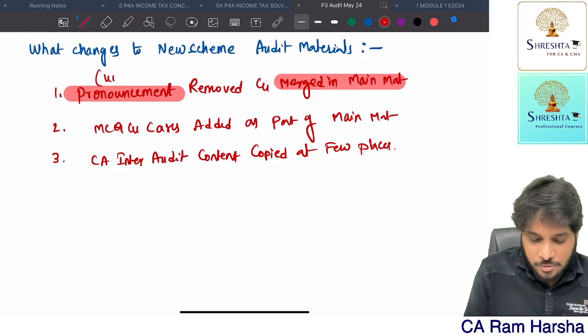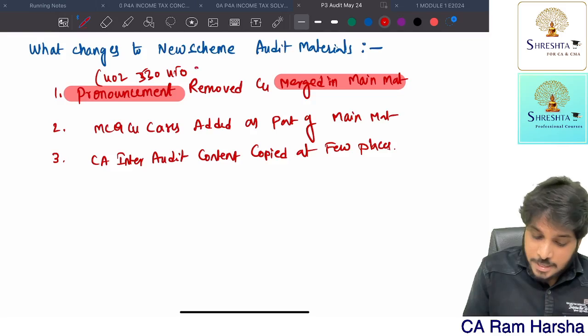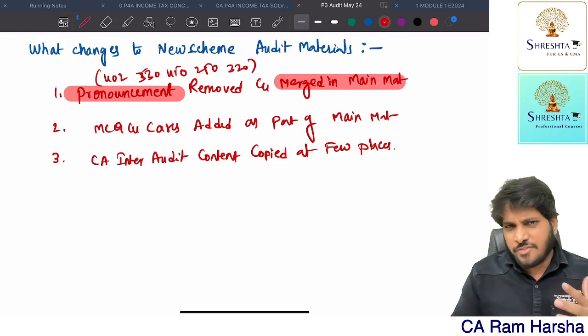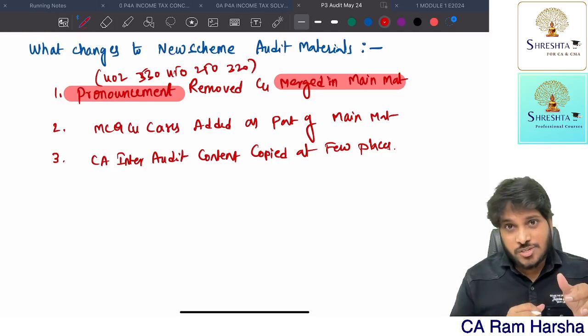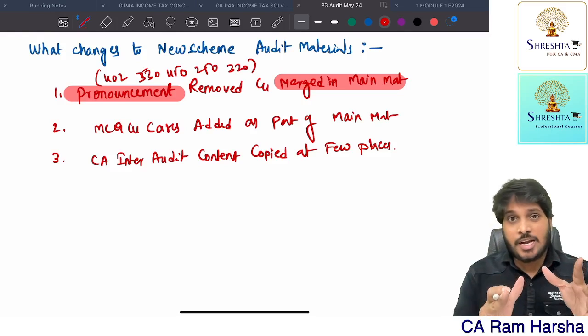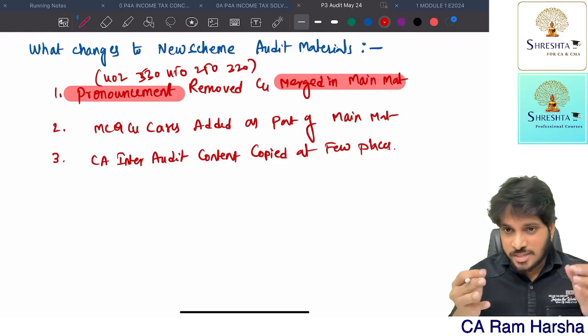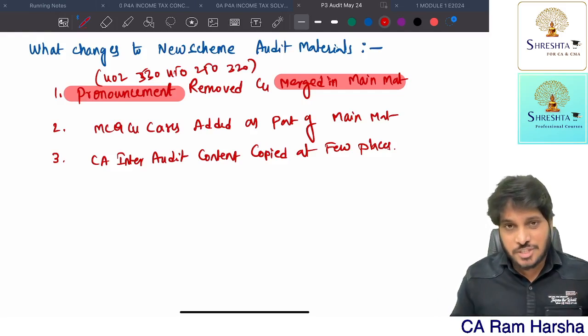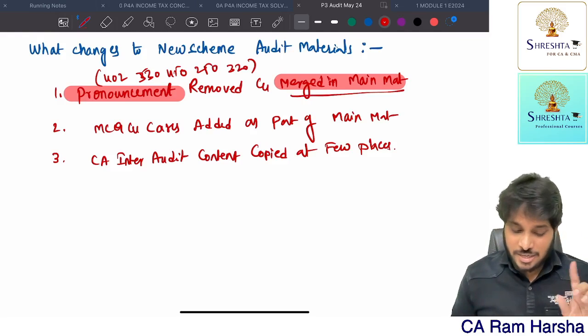For example, there are standards like 402, 330, 450, 250, 320 and 550. Some 6 to 7 standards which the ICAI requested to read from the pronouncement book. Now there is no need of that. First of all, in the new scheme, the pronouncement book itself is removed, so the concepts are directly merged in the main material.